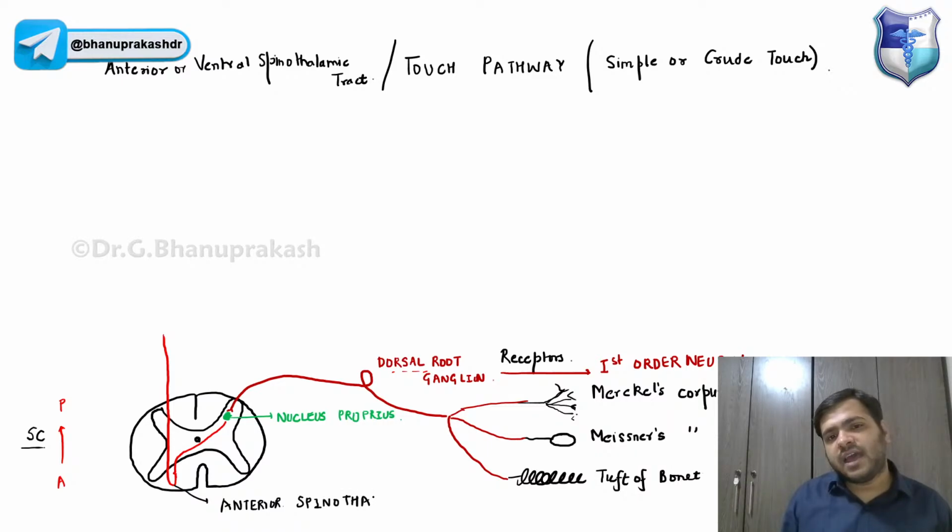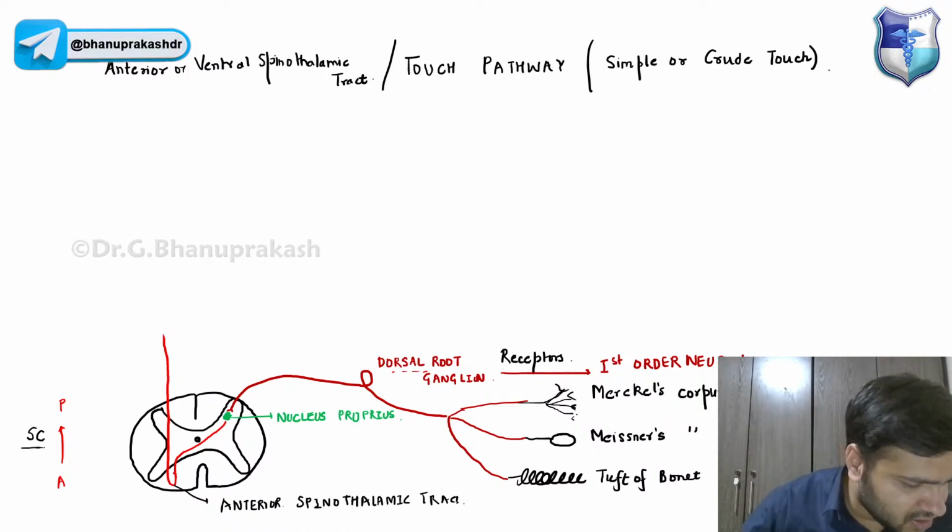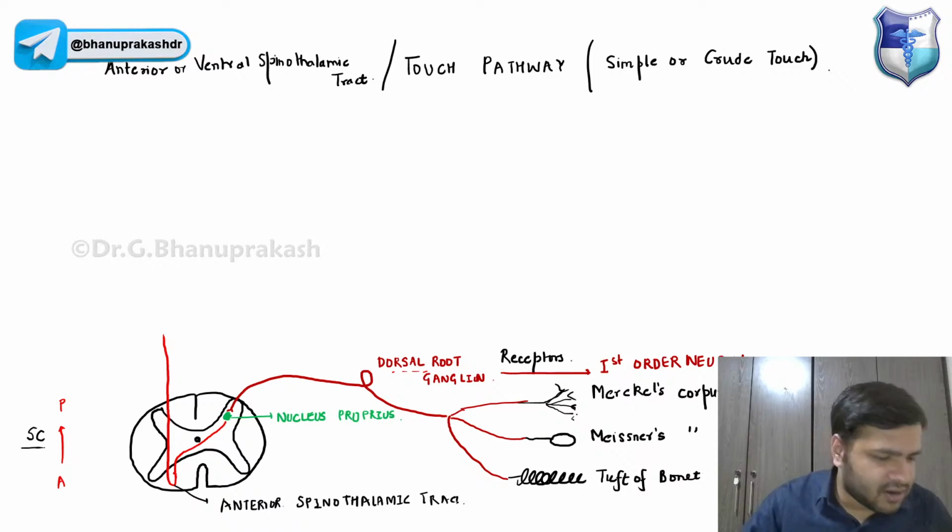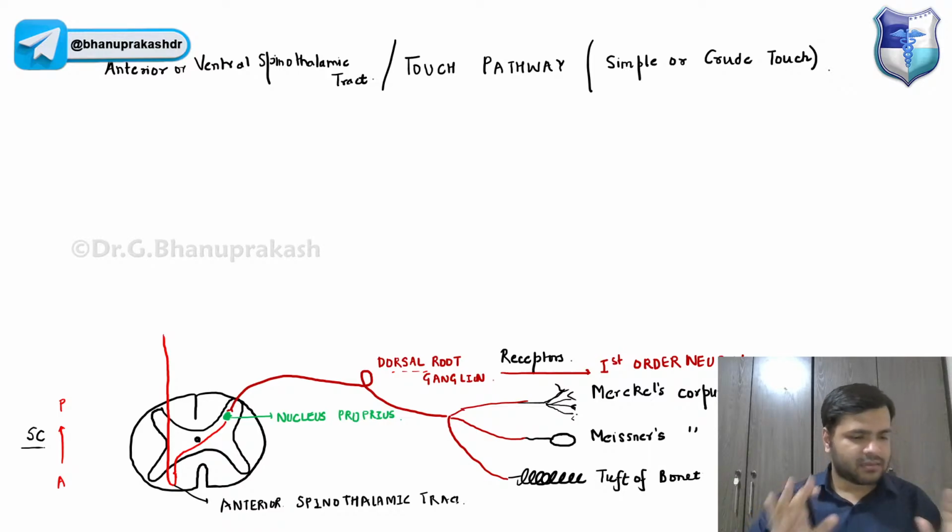Anterior spinothalamic tract, also called the ventral spinothalamic tract. Now, which order neuron will this be, guys? Yes, it has started from the nucleus proprius.